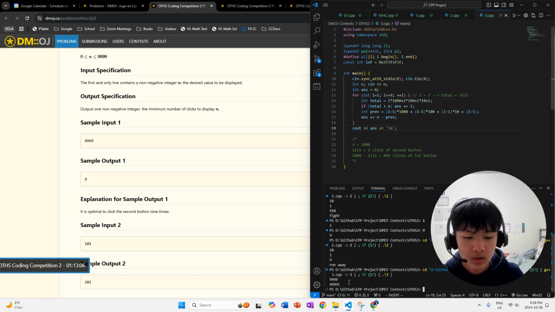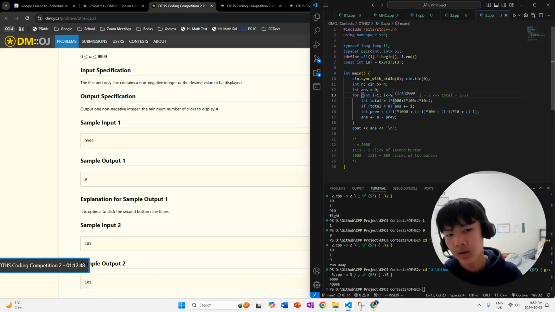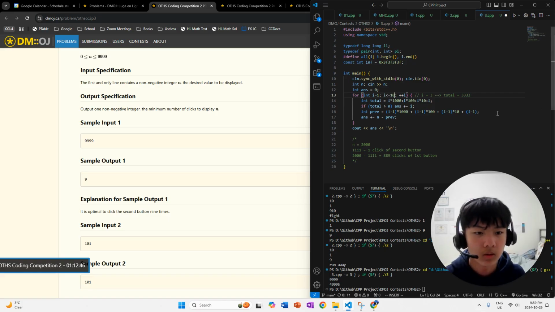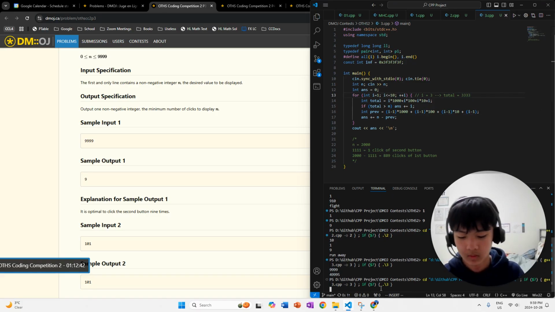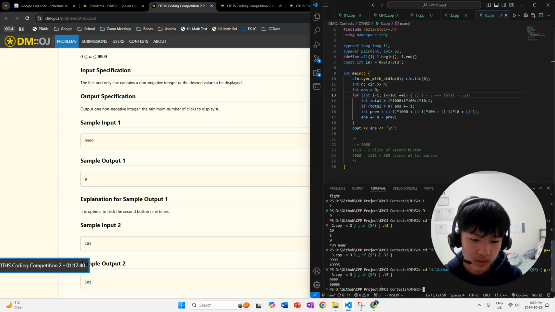Okay, so clearly we get the wrong answer. This is not right, and that's because we're checking when total is greater than n, but when we input 9999, we're never going to get a number that's greater than n. We're just going to get 9999. Is it greater than 9999? No, it's not. So let's actually go to 10. Now we're going to get to a number that's actually bigger.